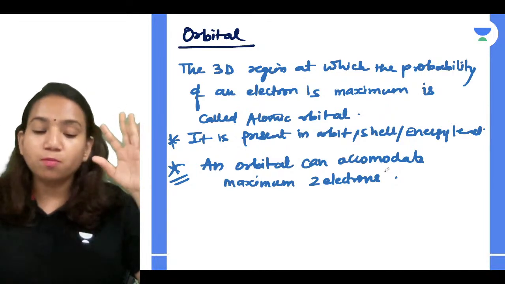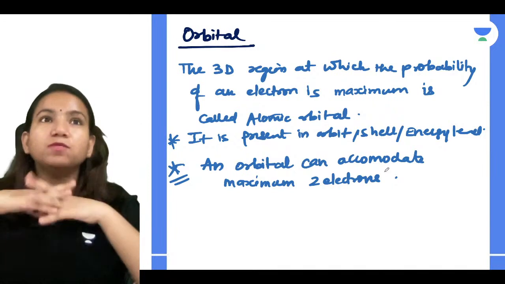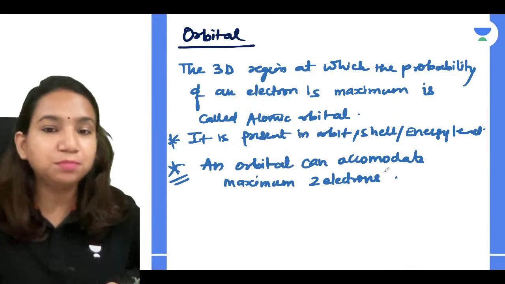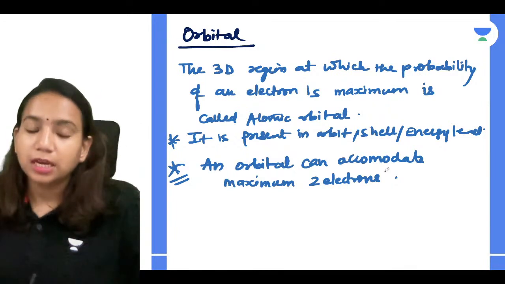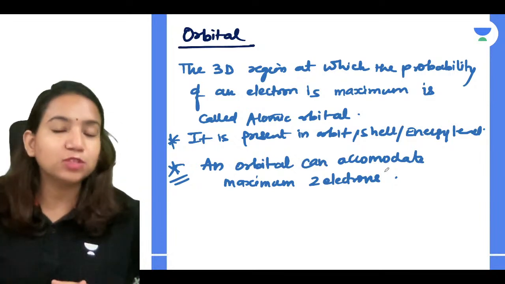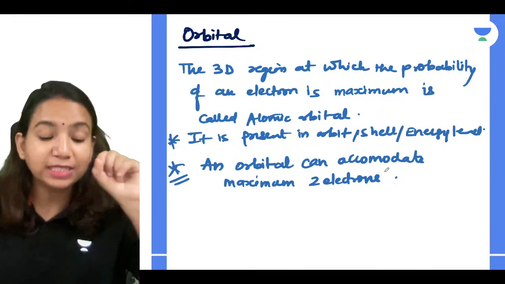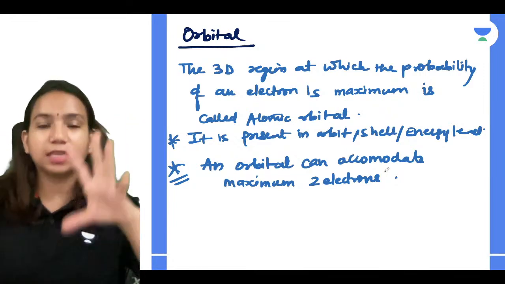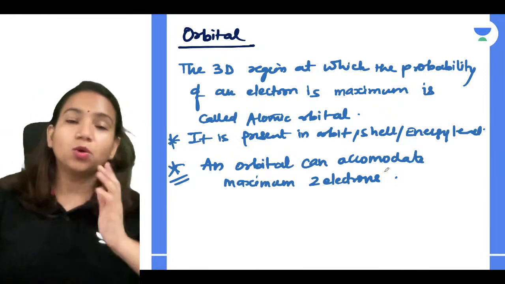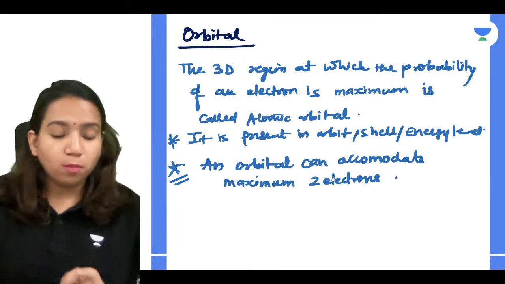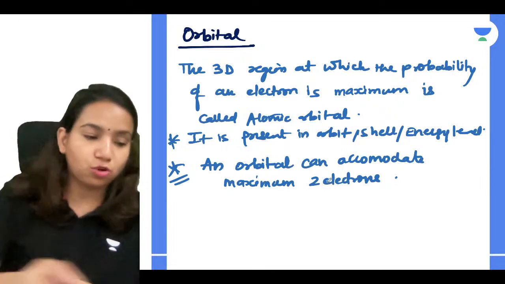Many students, if anyone asks you how many electrons are there in P orbital, remember that it has to be 2 electrons only. But when they ask you P subshell, then it will be 6 electrons. We'll discuss it. So an orbital can accommodate maximum 2 electrons.